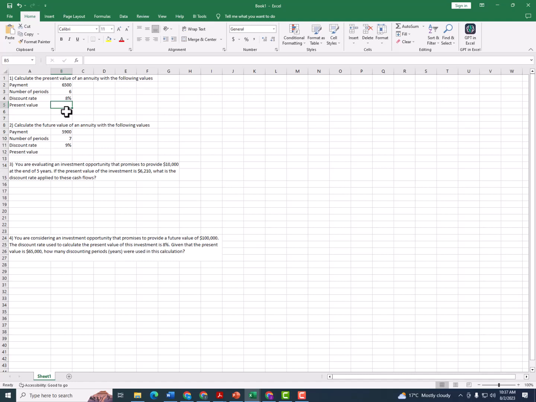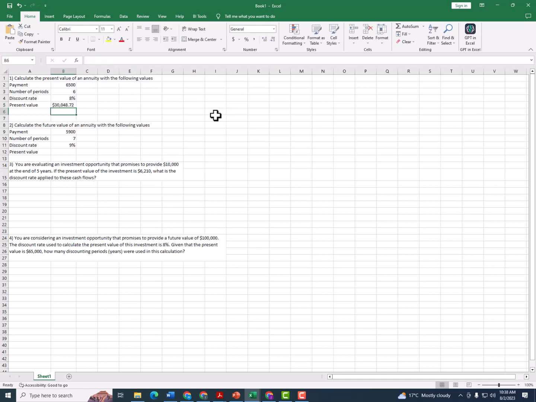Now, we come here to this cell. We type in equals present value, open brackets. The rate we are given as 8%. We click there. Number of periods, we are told it's 6. PMT, we have 6,500. This value we are paying, so we need it in negative. So write negative, then click on B2. We are told future value is empty. We don't have a future value. We do not have the type, it is at the end of the period. So we can leave those blank. Close the brackets, hit enter.